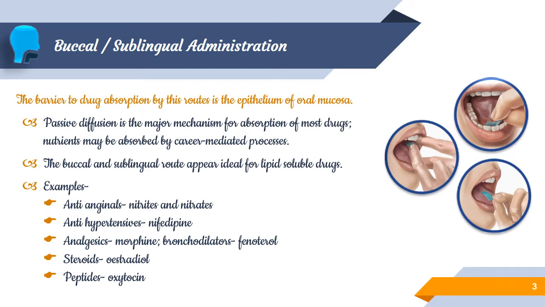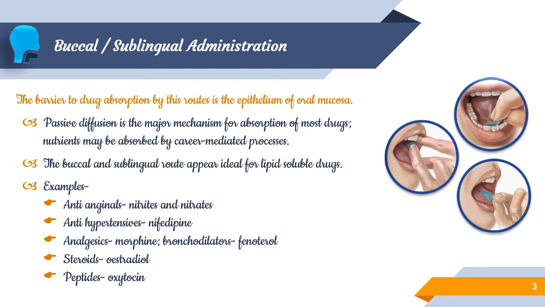And the third major advantage is no degradation of the drug, since it avoids encountering the GI tract. So the drug is not exposed to the gastrointestinal tract, so the enzymes or pH, nothing is going to affect the dosage form. It's another advantage in the case of buccal or sublingual delivery.